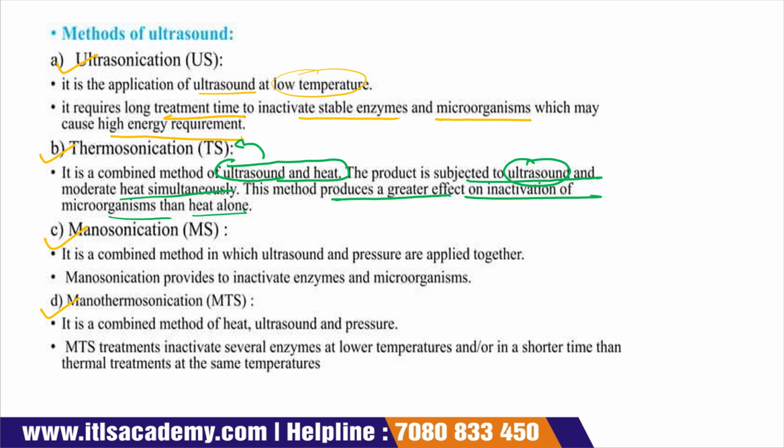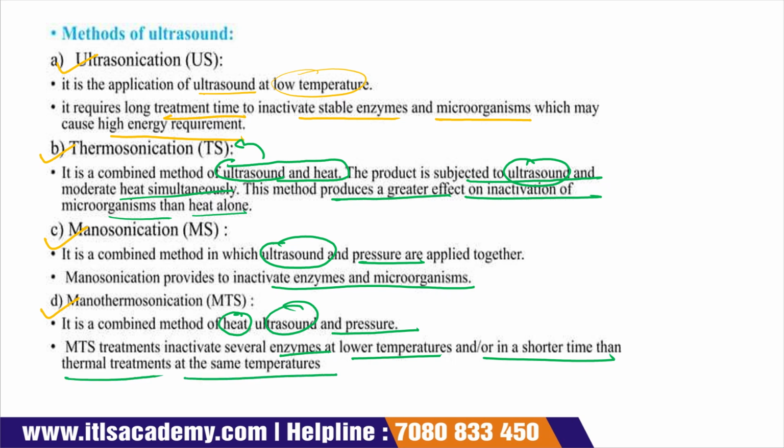Then monosonication is the combination of ultrasound and pressure. We apply the pressure and the ultrasound together to the microorganisms and enzymes, due to which it inactivates the enzymes and the microorganisms. Then monothermosonication. In this method, we combine all the techniques: heat, ultrasound, and pressure. It can be used to inactivate several enzymes at a low temperature, in a shorter time as compared to thermal treatment at the same temperature.